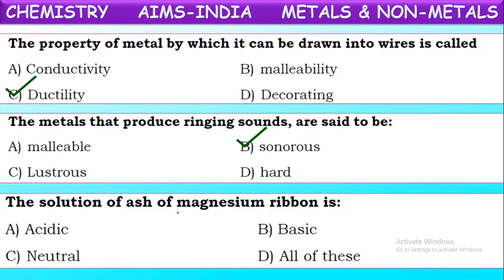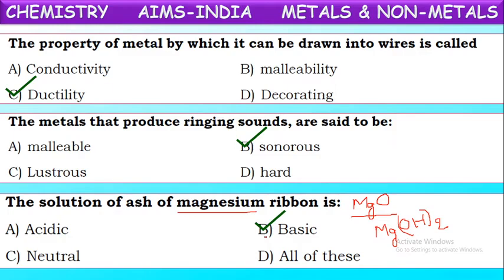What is magnesium here? Magnesium is a metal. So, magnesium on burning in oxygen forms an oxide in the form of ash, which we call magnesium oxide. This magnesium oxide, on dissolving into water, forms magnesium hydroxide. Both magnesium oxide and magnesium hydroxide can turn red litmus paper blue. So we can say these two are basic in nature.